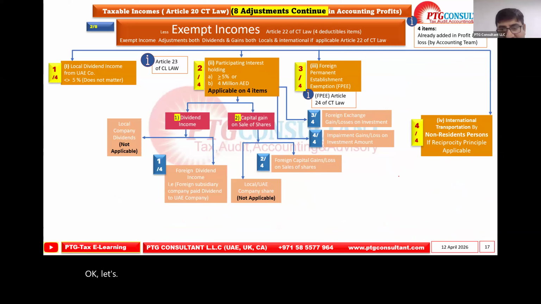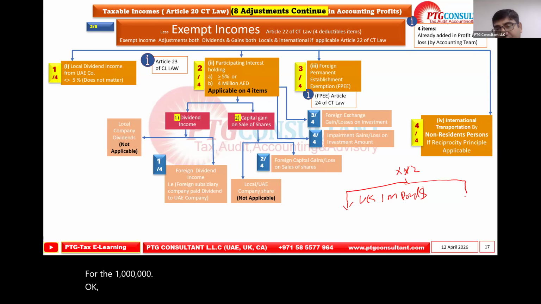Let's say company XYZ made an investment in a UK company for 1 million pounds. Okay.